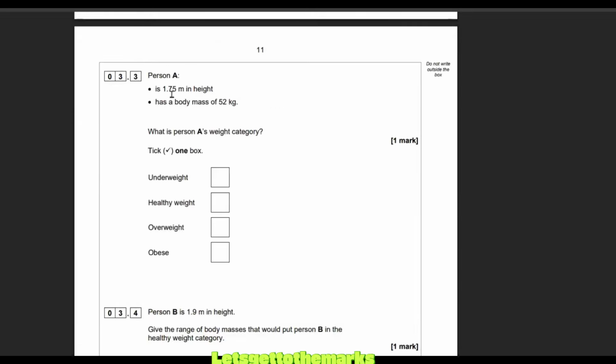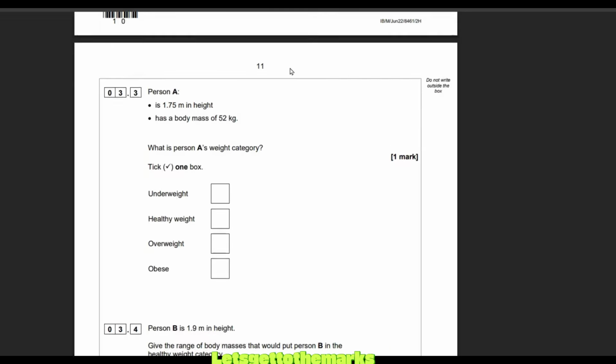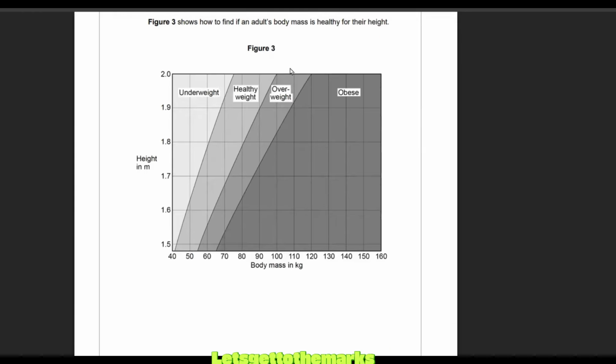3.3, person A is 1.75 meters tall in height and has a body mass of 52. Which is person A's category? So remember that 1.75 and 52. I'll write them down up here so that you can pause the video and have a go yourself. So person A is 1.75 meters tall and 52 kilograms of mass. What category are they? Why don't you pause the video and have a go? All right, I'm going to go through the explanation.